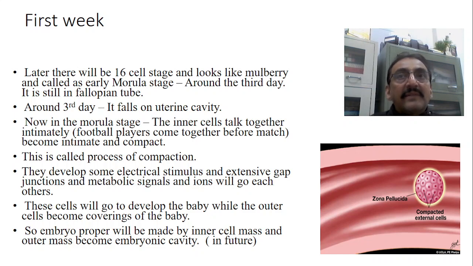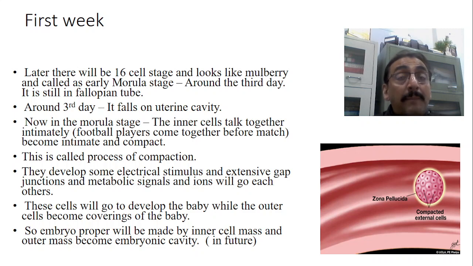once 8 cells are formed, they further divide into 16 cells. Later there will be formation of a 16-cell stage, and this 16-cell stage looks like a mulberry, and therefore it is called the early morula stage. The formation of the morula occurs around the third day of fertilization. Still it is not in the uterus; it is still in the fallopian tube itself.